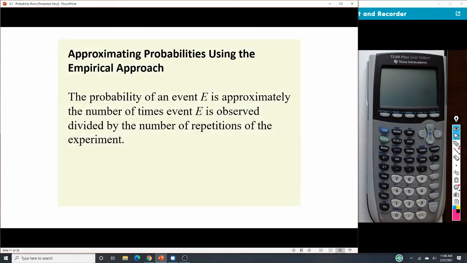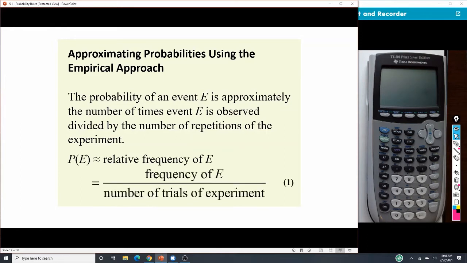All right, so computing probabilities. The probability of an event is approximately the number of times the event is observed divided by the repetitions. Well, that's our relative frequency. We talked about that earlier, that proportion. So it's the frequency of an event divided by the total number of trials.